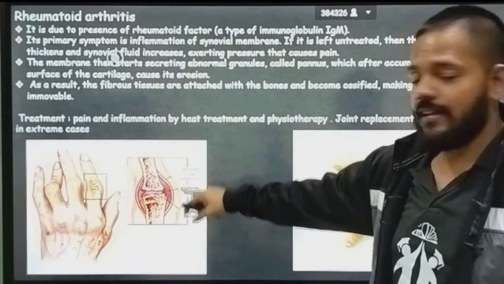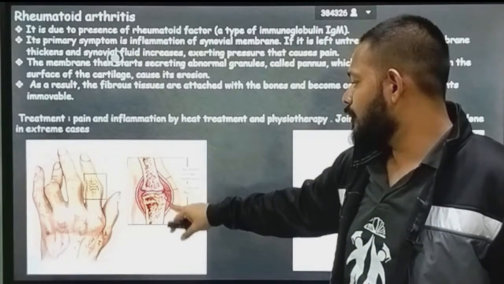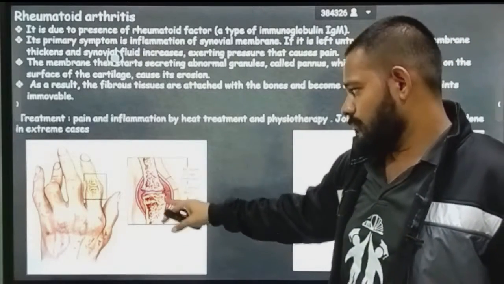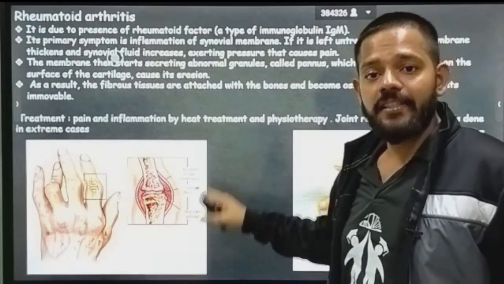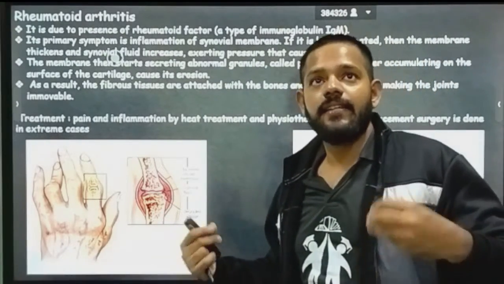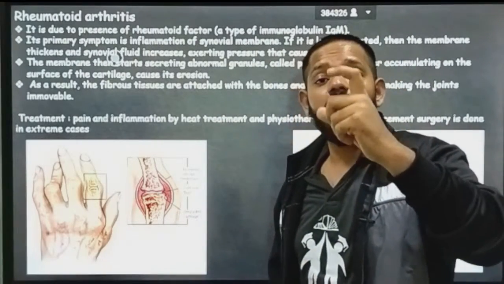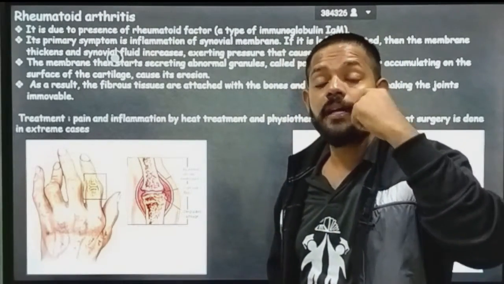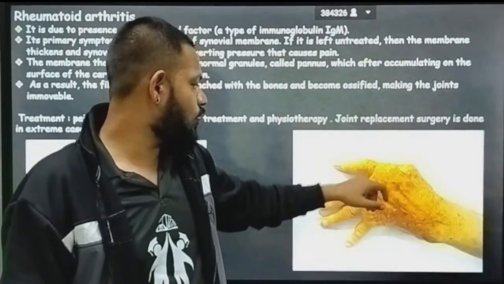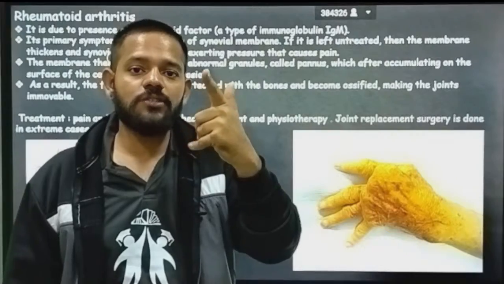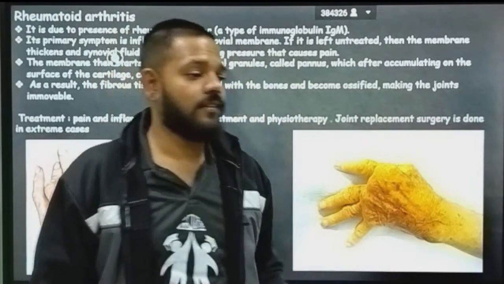In this condition, a thickened synovial membrane occurs, and synovial fluid fills it. This synovial fluid starts to degenerate your cartilage. When the cartilage degenerates, it does not allow your joint to move and it becomes ossified. The person who has this, their hands look like this. They do not move, nodules form, and they cannot move this.